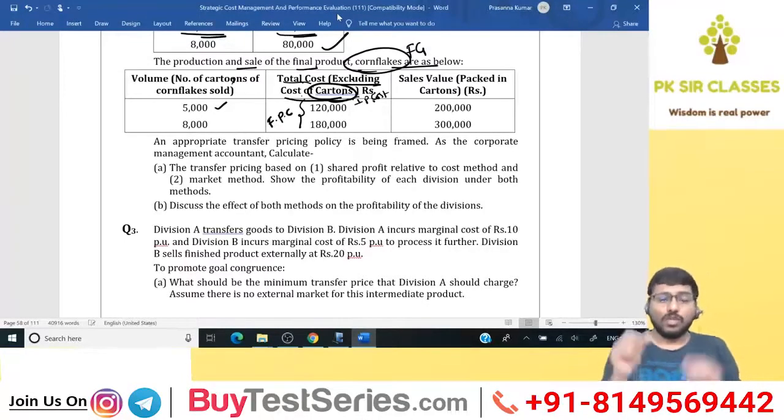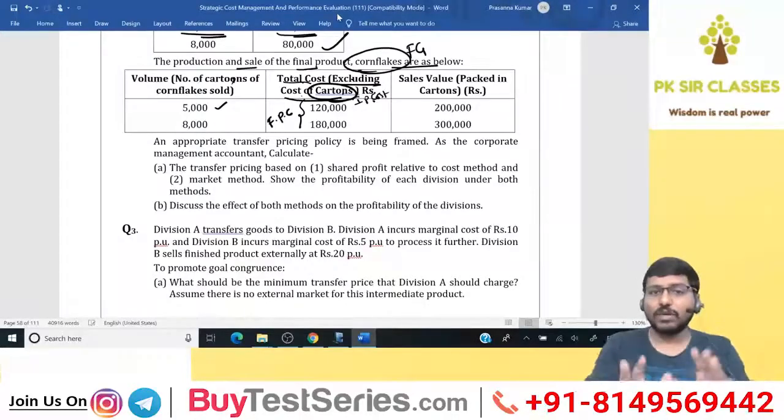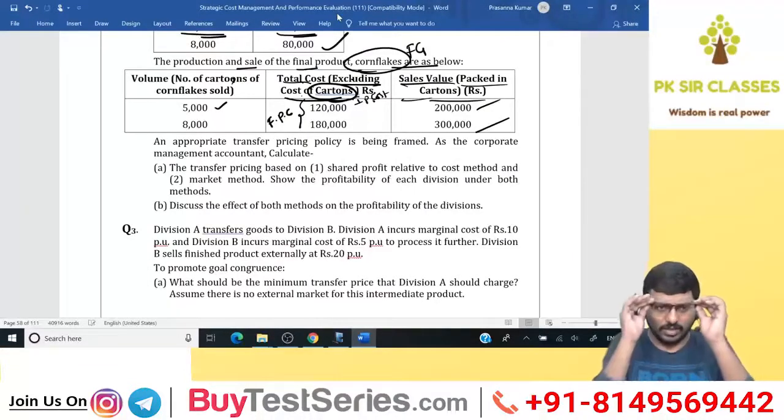FPC, further processing cost, or you can also call it the own cost of the receiving division. Are you able to understand that? 1,20,000 and 1,80,000. And finally, you have the sale value. That is, if it is packed in cartons, how much the sale value is, given, right?